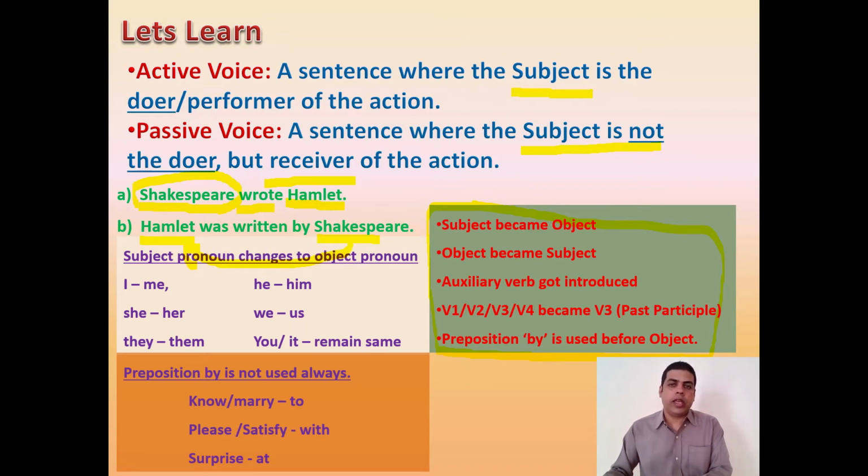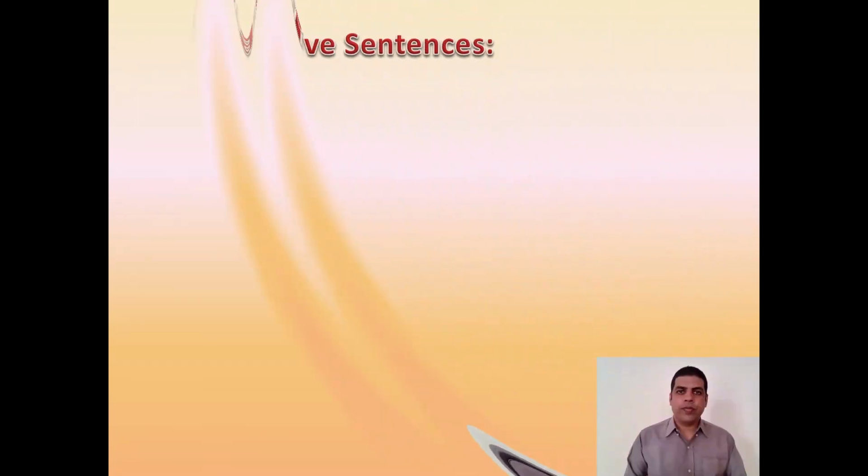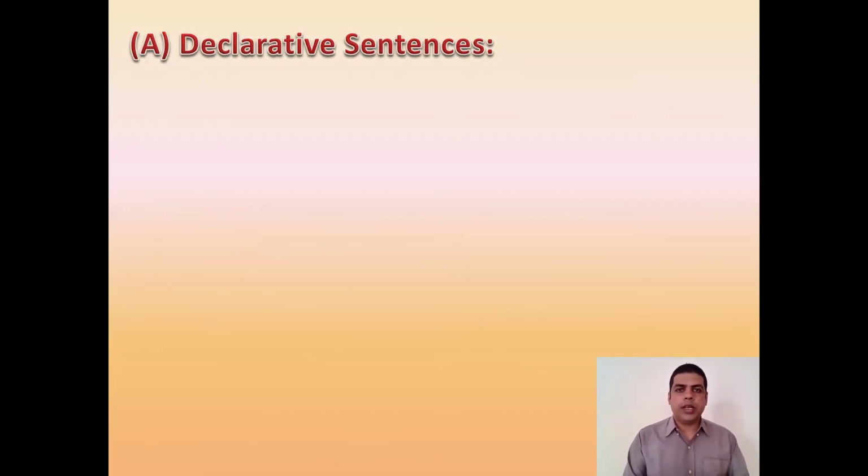Let's now practice a few more examples. There are three types of sentences that can be converted from active to passive. One is declarative sentence, next is interrogative sentence, and the third one is imperative sentence. Only these three can be converted into passive.